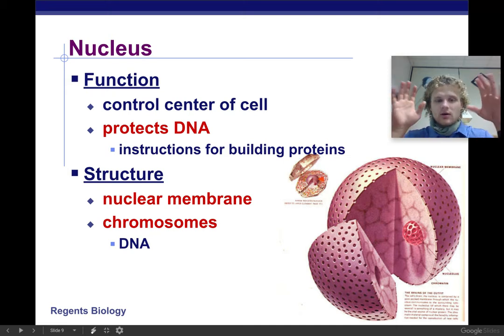Okay, now structure. What does it look like? Well, it has its own membrane. We call it the nuclear membrane, and it protects the nucleus because we don't want to let things in, because the DNA is so important. So we keep it protected. All right.